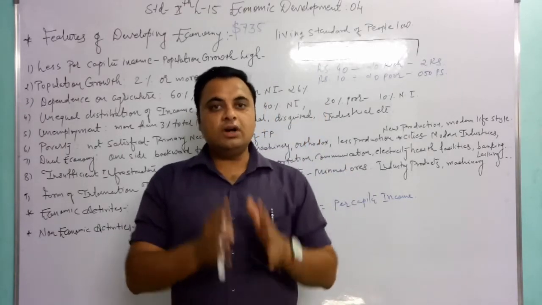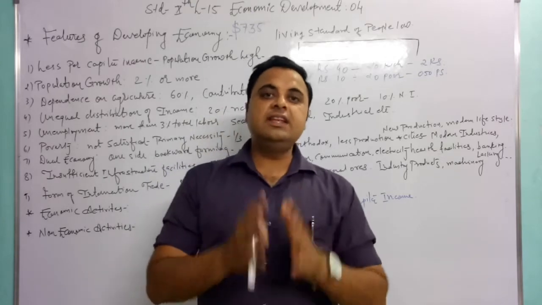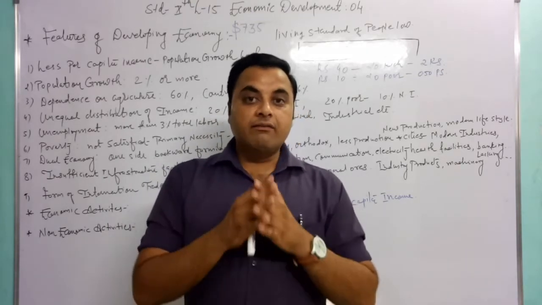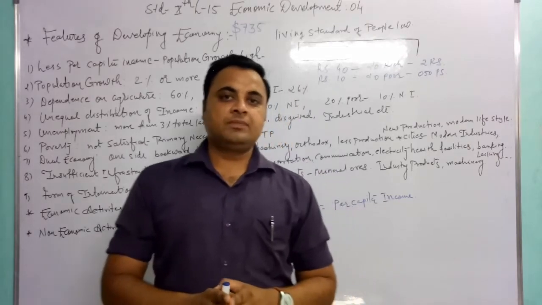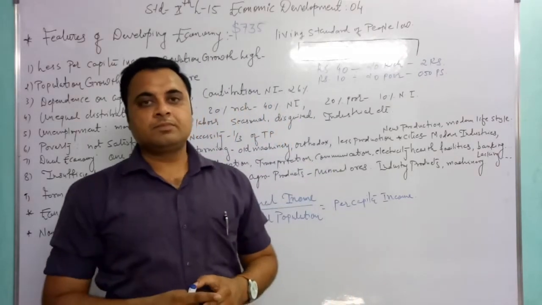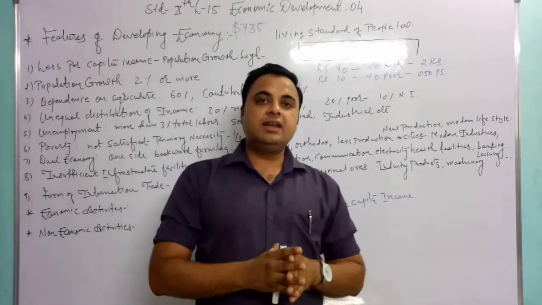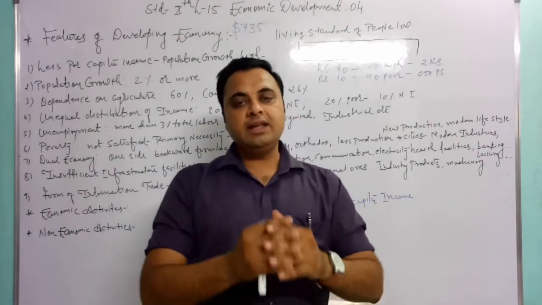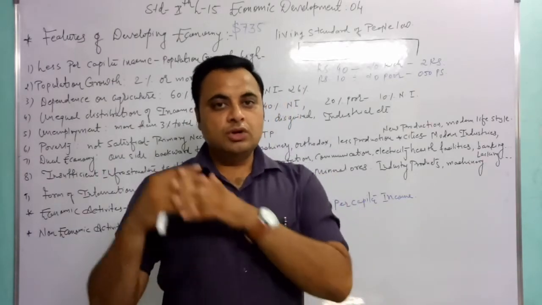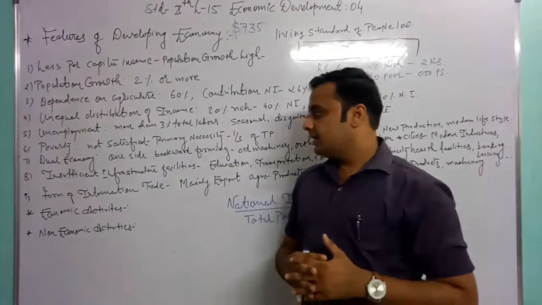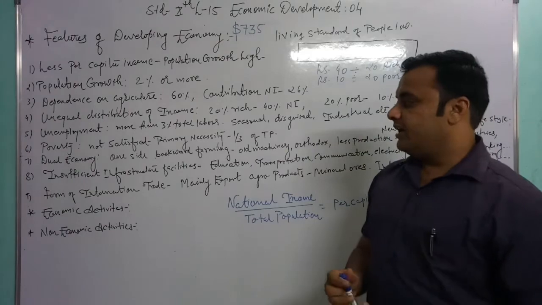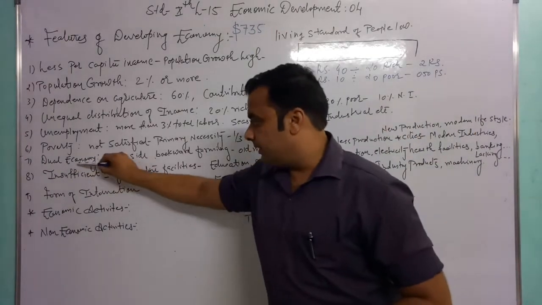These facilities are not satisfied in these types of countries. One third of the people of this country, 33%, are living below the poverty line. So these are the features of the developing economy nations. Next point is dual economy.